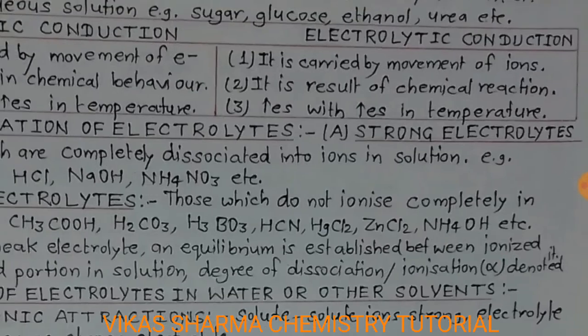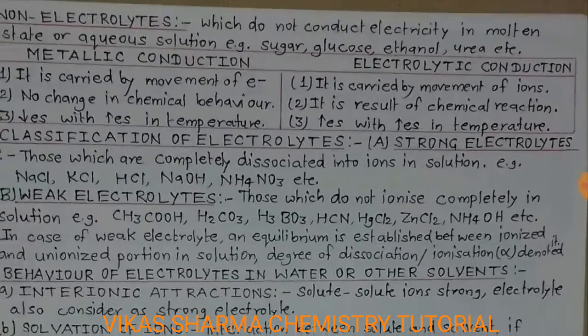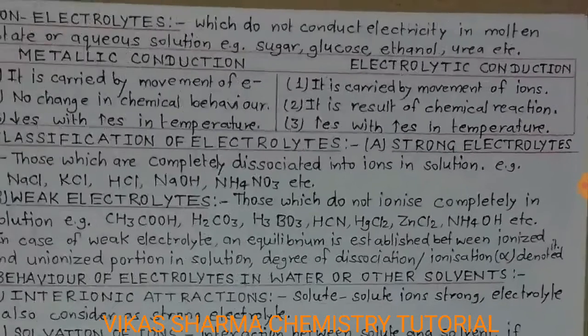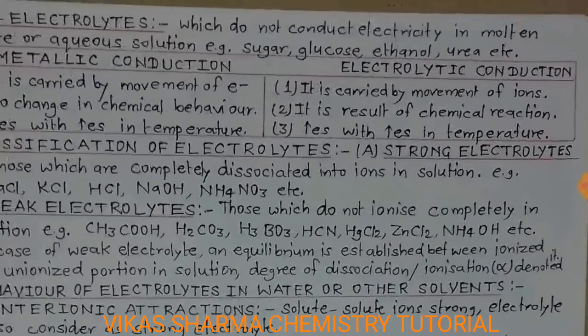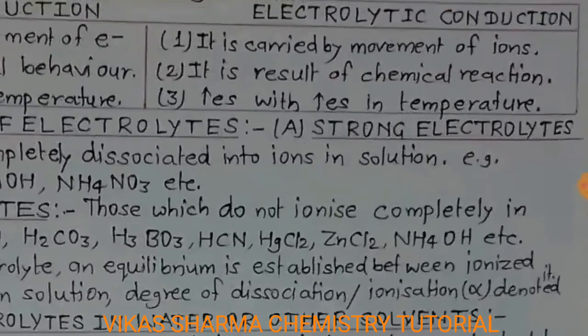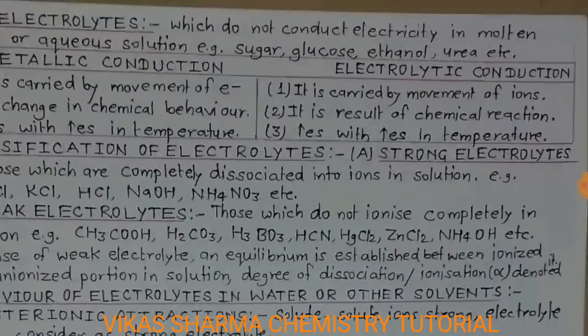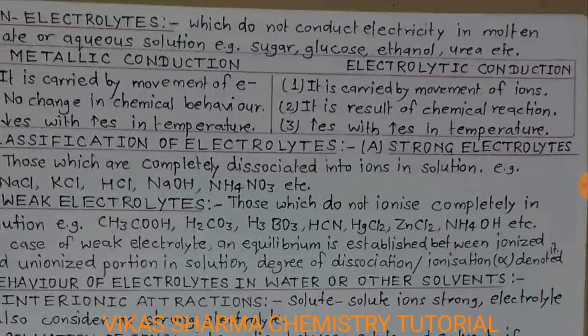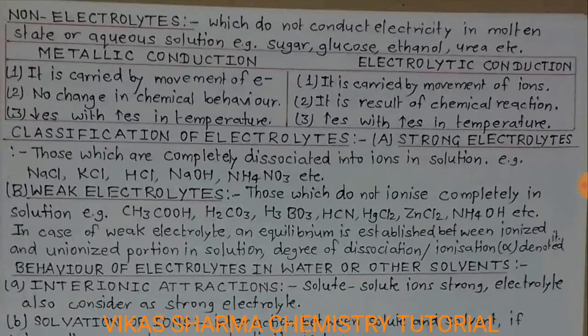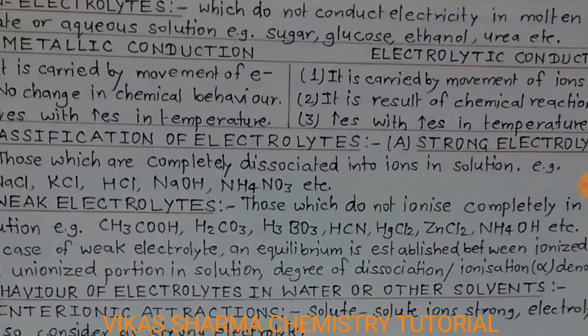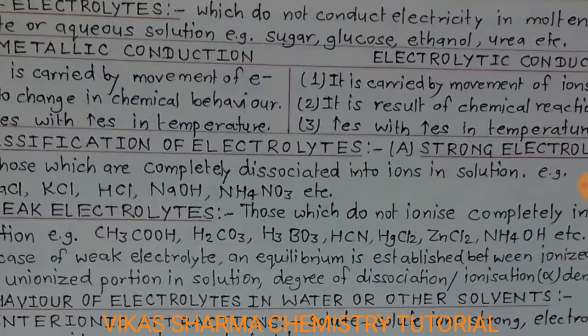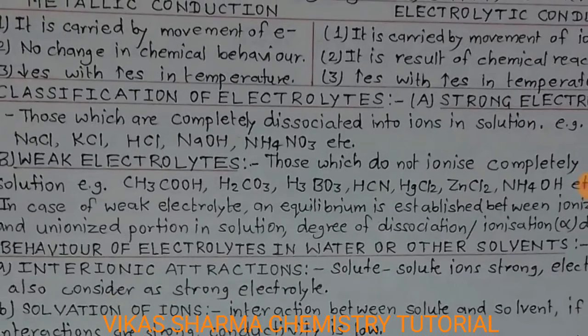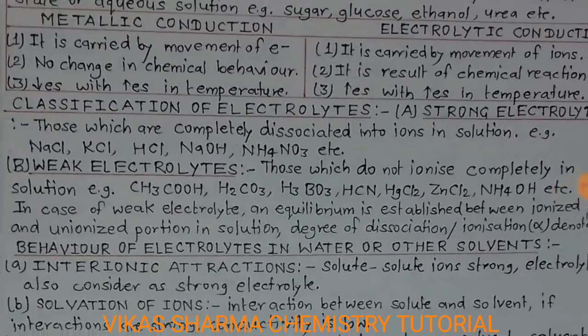Students, the topic is classification of electrolytes. There are two types of electrolyte. The first one is the strong electrolyte, those which are completely dissociated into ions in solution. Examples are sodium chloride, potassium chloride, hydrogen chloride, sodium hydroxide, ammonium nitrate. These are considered strong electrolytes because they completely dissociate into ions in solution.